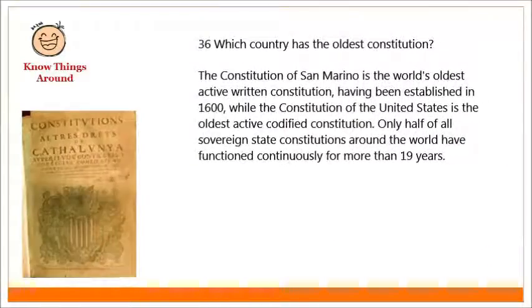Which country has the oldest constitution? The Constitution of San Marino is the world's oldest active written constitution, having been established in 1600, while the Constitution of the United States is the oldest active codified constitution. Only half of all sovereign state constitutions around the world have functioned continuously for more than 19 years.